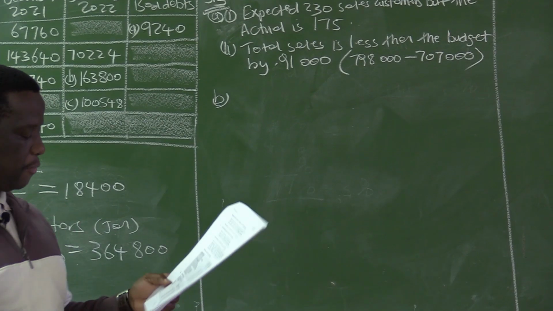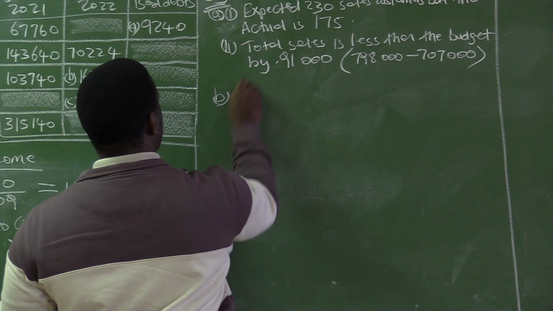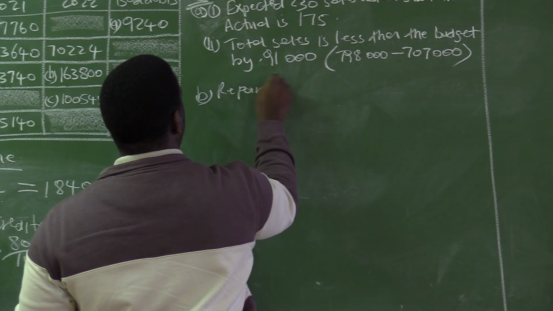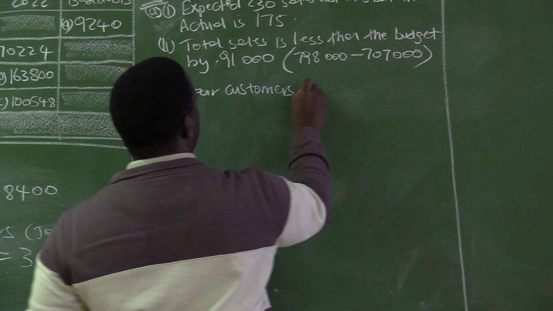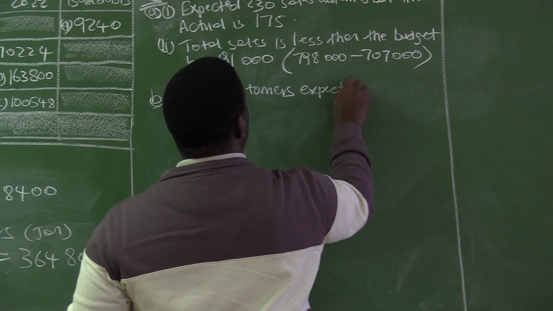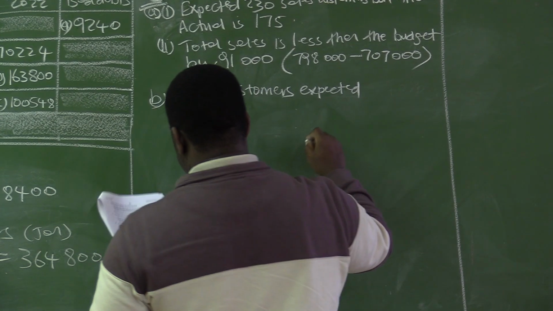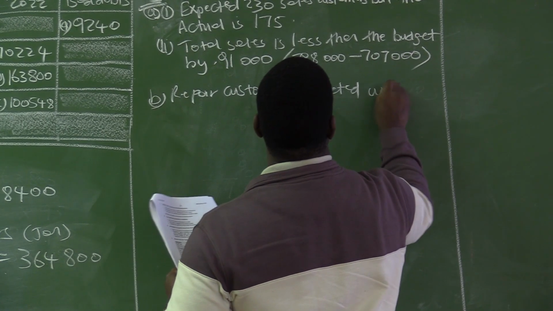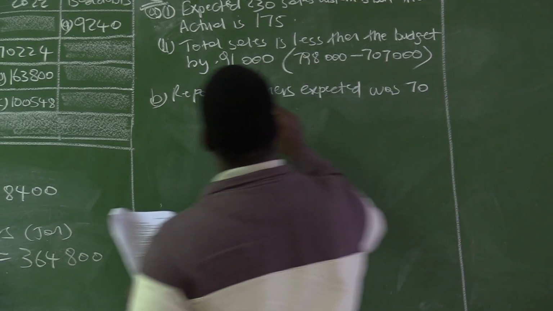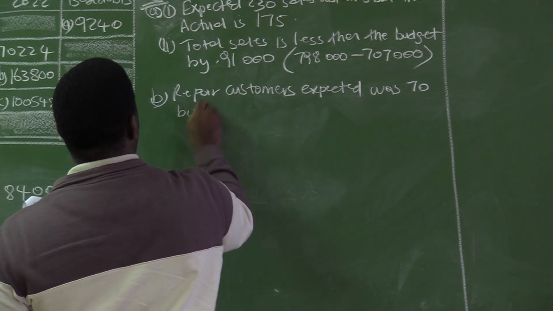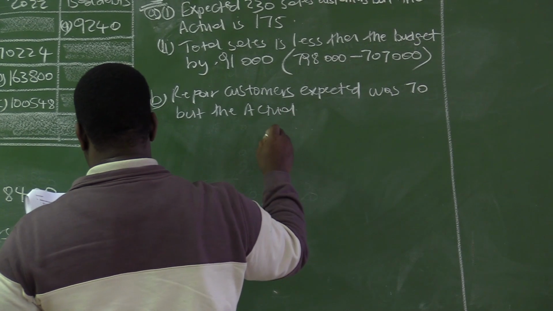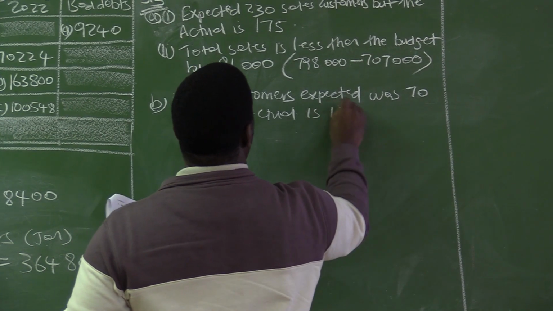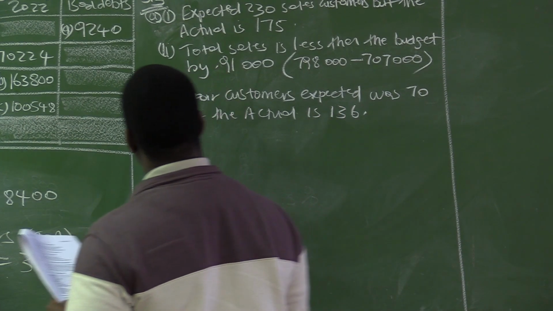If you look at the repair customers expected, it was 70, but the actual repair customers is 136.